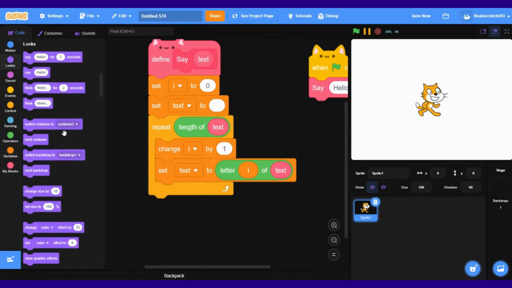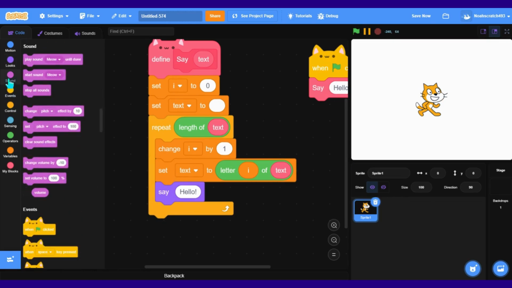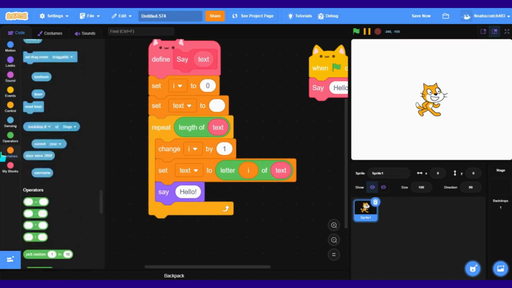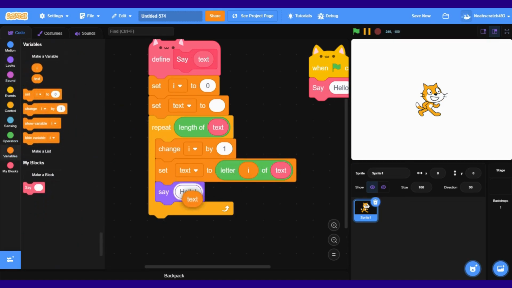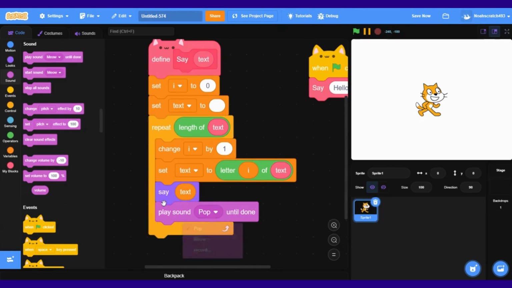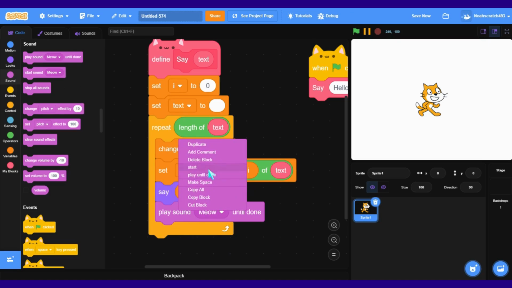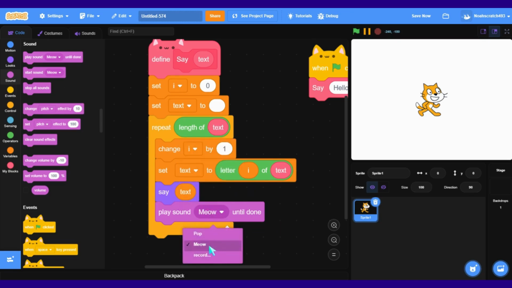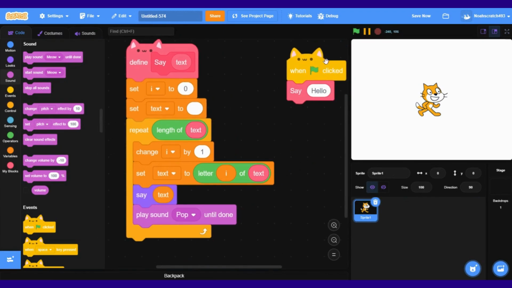Now we can say the text variable and then we can do a little sound. So if you do pop, do play sound pop until done. If you want to do meow, use start instead of play until done. But I'm going to do pop in this video. So this is what it should look like.